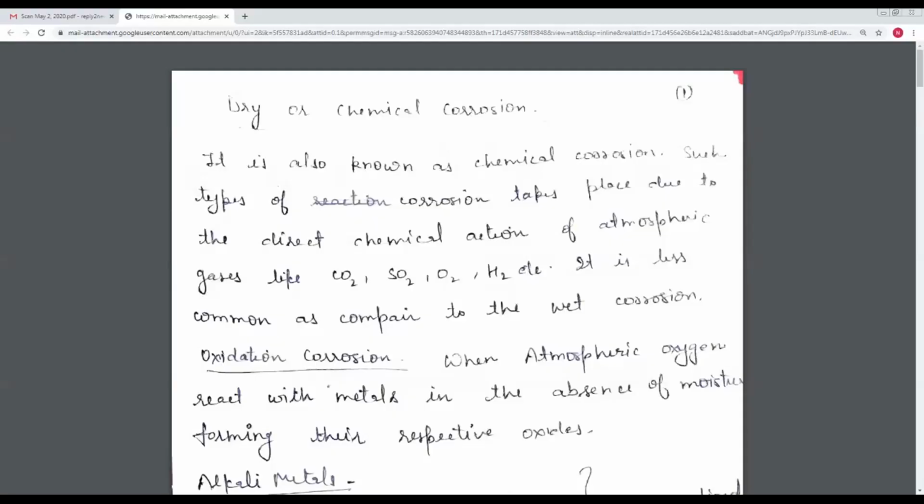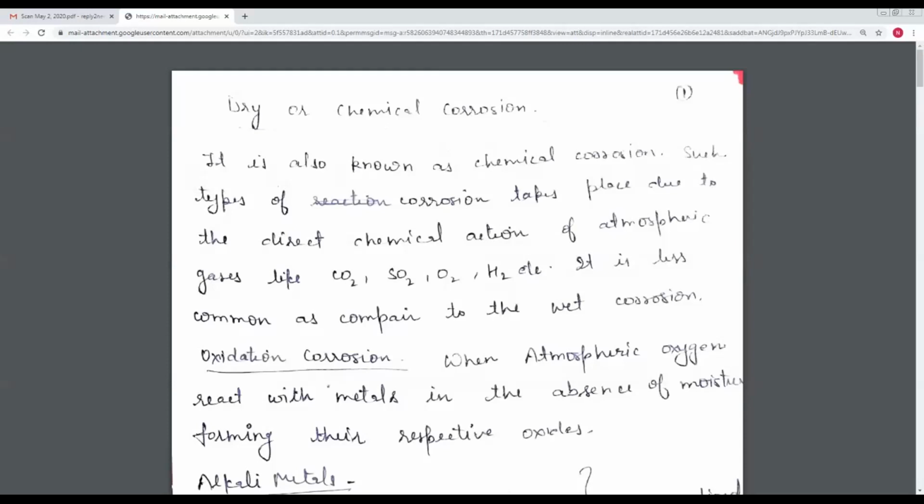Today my topic is the types of corrosion. There are two types of corrosion. First one is dry corrosion and another one is wet corrosion. Dry corrosion is also called chemical corrosion. Dry corrosion occurs in the absence of moisture, so it is also called chemical corrosion.